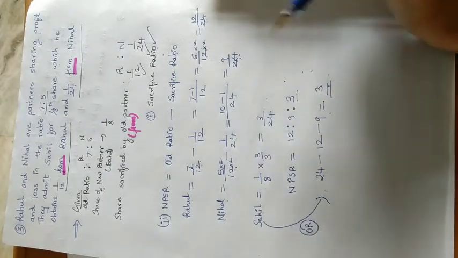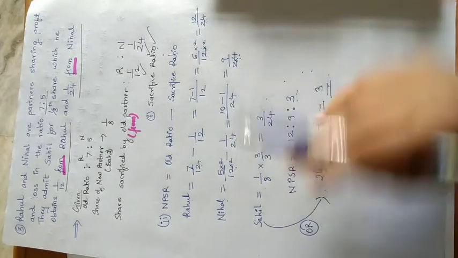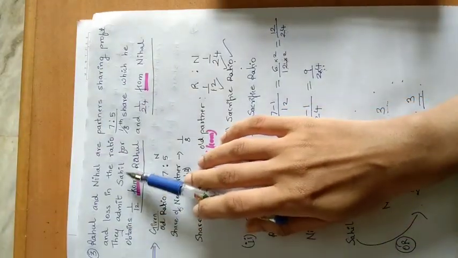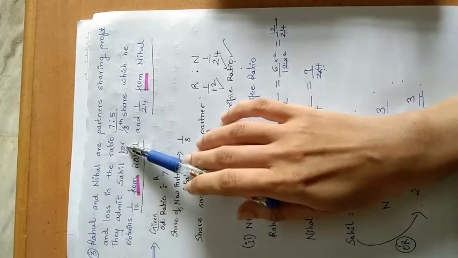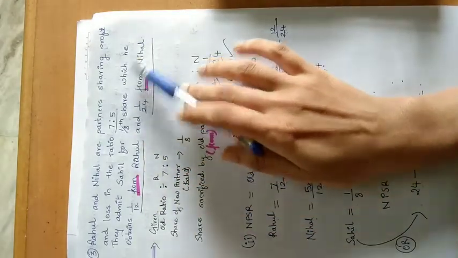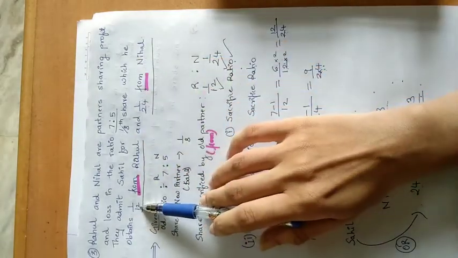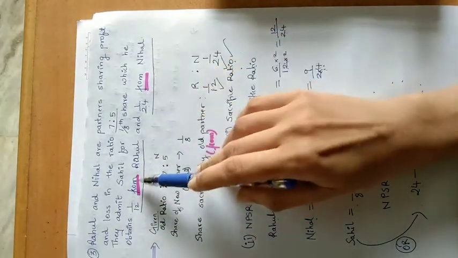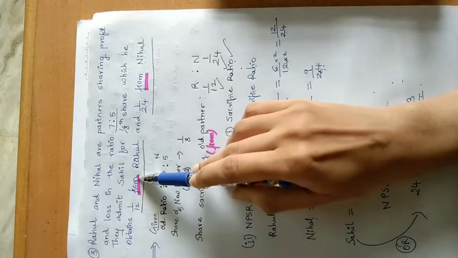In this case we have not calculated the sacrifice ratio because here it is directly given to us that they admitted Sahil, that is the new partner, for 1 upon 8 share which he obtains 1 upon 12 from Rahul and 1 upon 24 from Nihal. So here directly after this, the fraction from word is given.